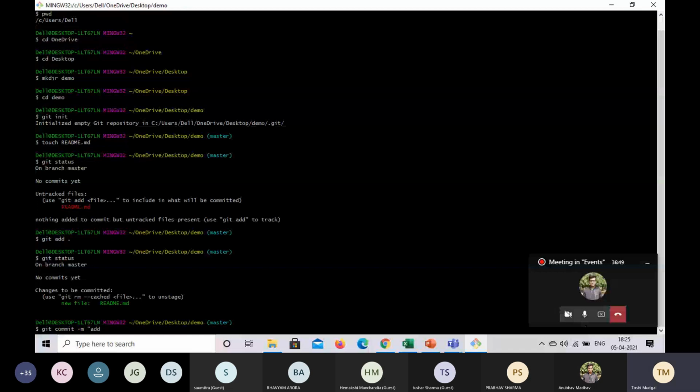Now the next part is adding Git to an existing project. Okay, so let's create an existing project, or a demo one, and save a text file into it.